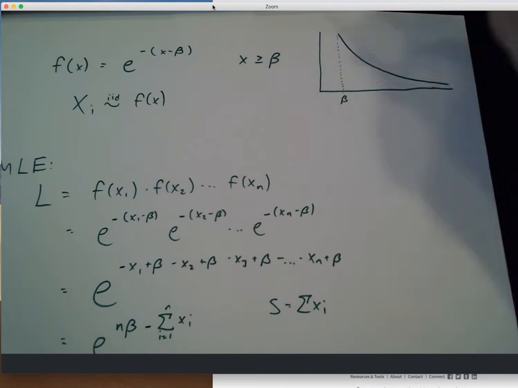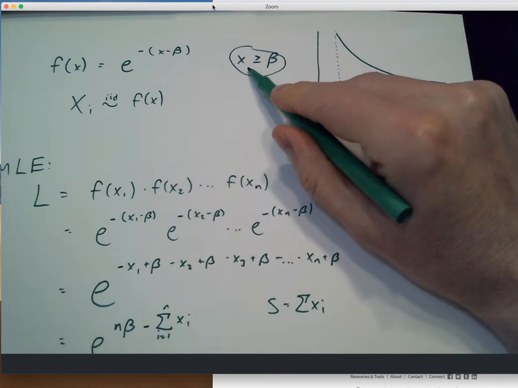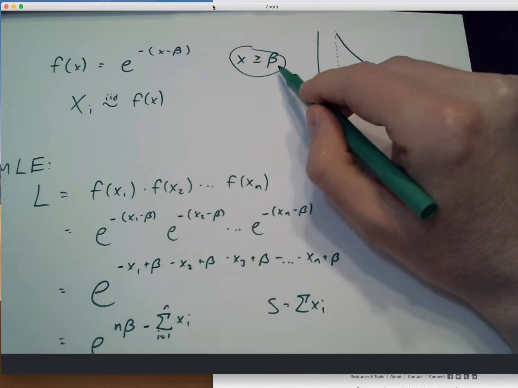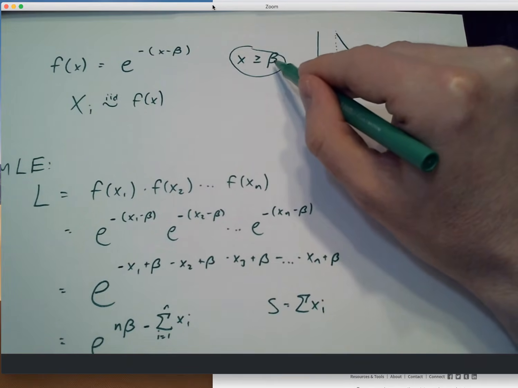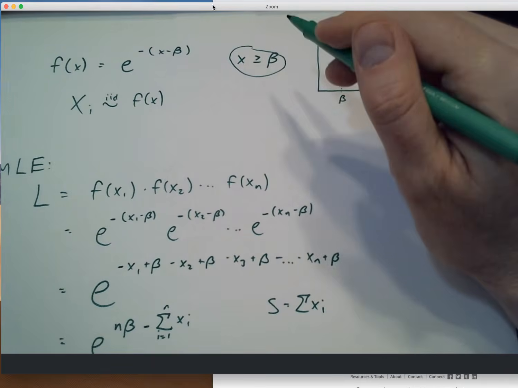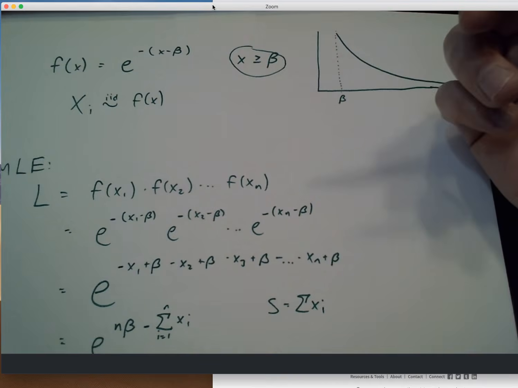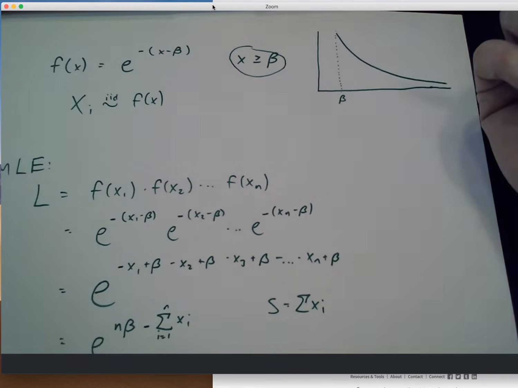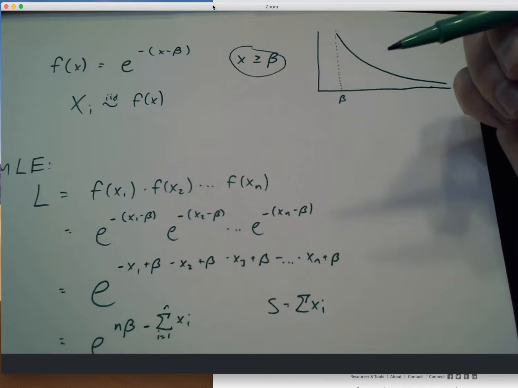Well, we have this interplay between the possible values of x that we might see and this value of the unknown parameter. I've mentioned in class that every time we see a scenario that looks like this, where that unknown parameter is tied into the possible values of the x's, if we try to Wolfram Alpha it, if we try to solve for the MLEs numerically, if we try to math it out, it's going to fail us. So why does that actually happen? Well, let's talk about where the likelihood actually is. Let's use logic instead of math, well, a little bit of math, to figure out what the MLE needs to be.